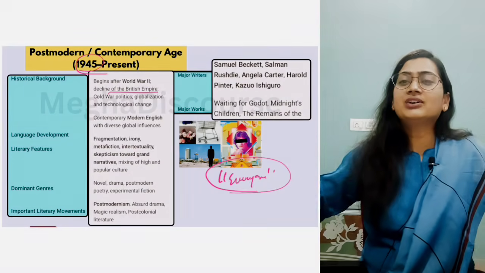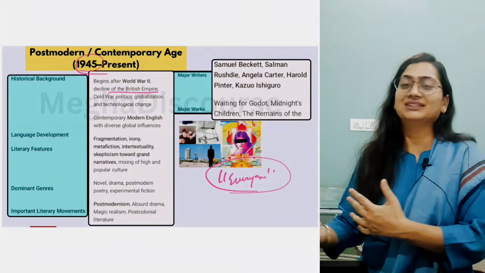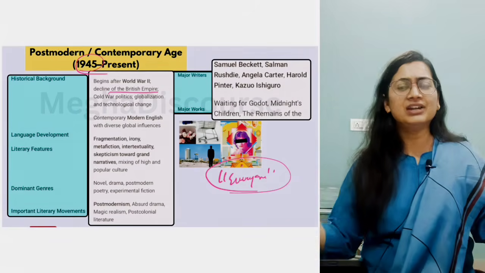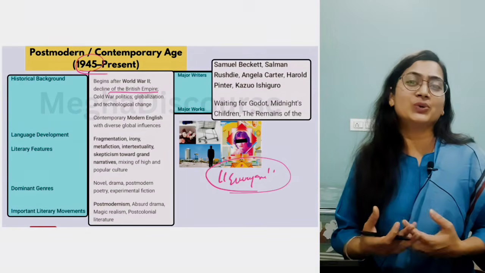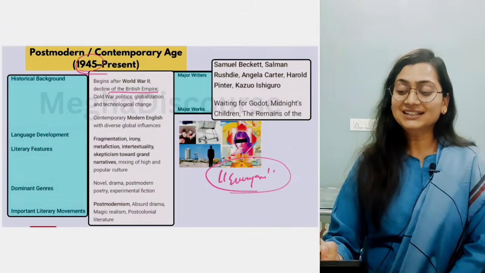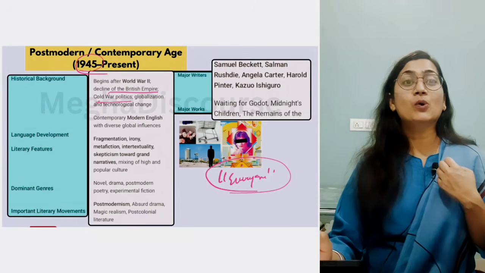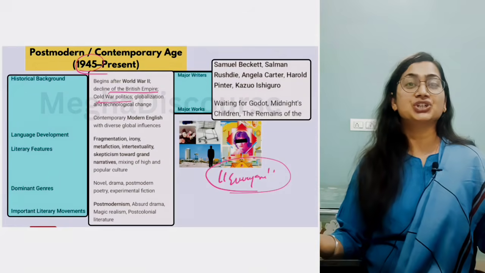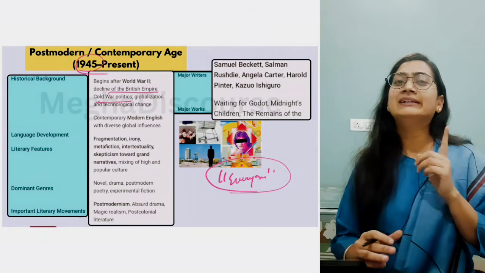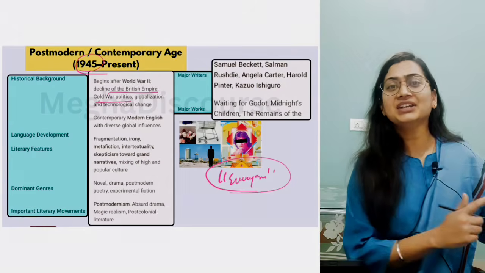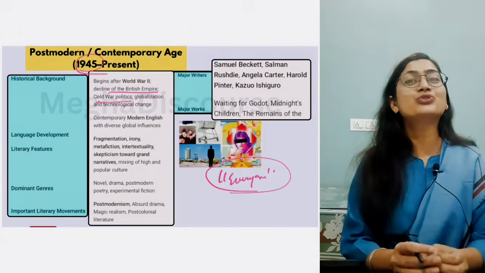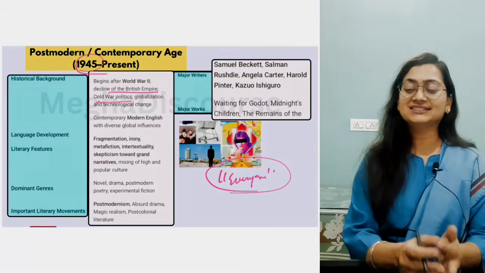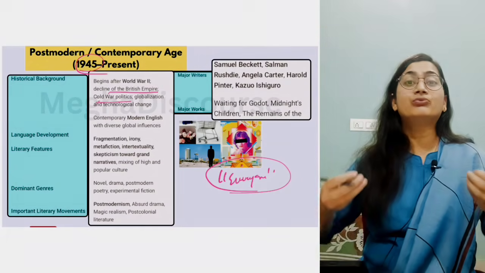Now the different countries' literature is emerging. Like we have Caribbean, African, Afro-American, Indian, many literatures emerging, and they are telling their own story. They are telling their colonizing story. Okay, this is the time of Cold War politics. This is a time of LPG, that is, we have privatization, globalization, and liberalization. Like we have liberty, fraternity, equality in the Romantic Age. Now globalization can be seen in the postmodern age. This is the time of AI, digital communication, internet. This is the modern postmodern age. This is the time of real growth.